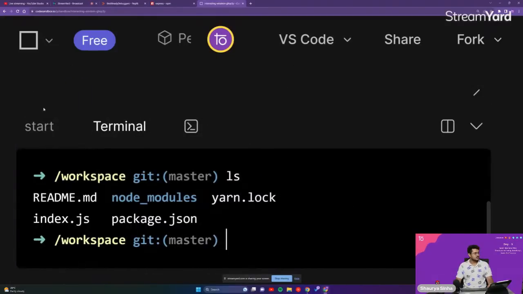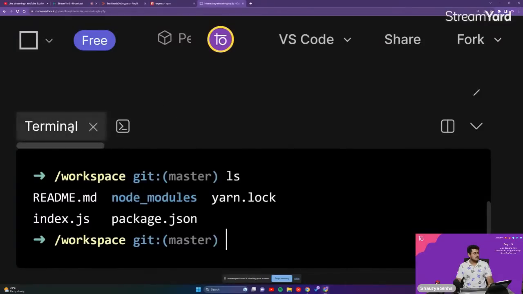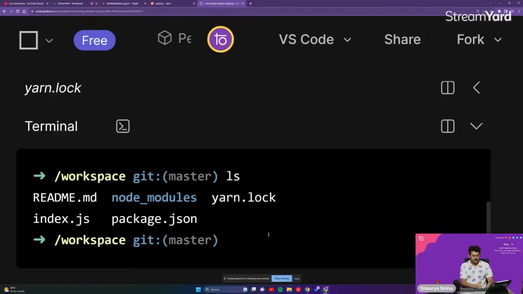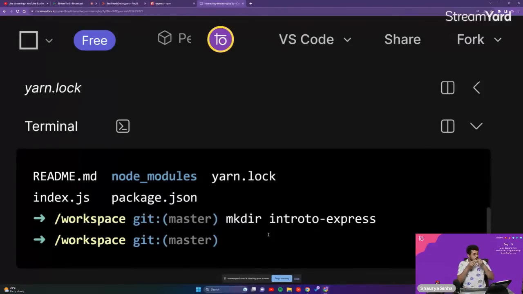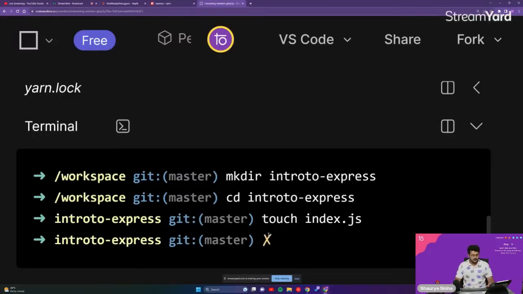Just close this up, and then we'll do mkdir intro to express, cd into that particular folder, and then use touch index.js. The same thing from our last class itself, guys.